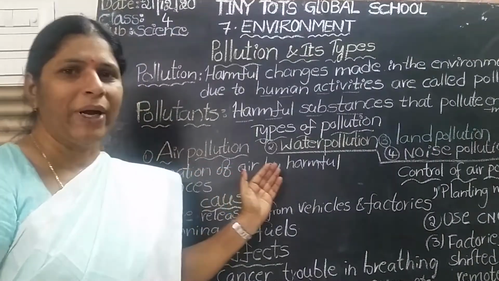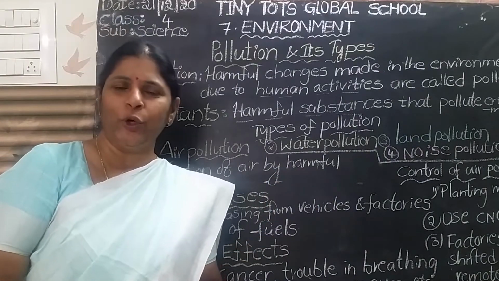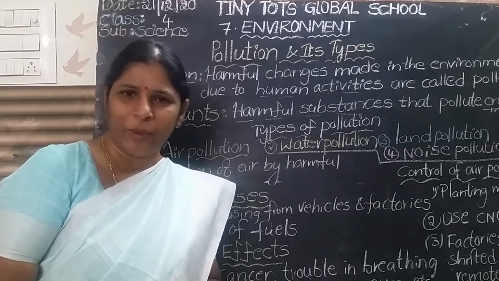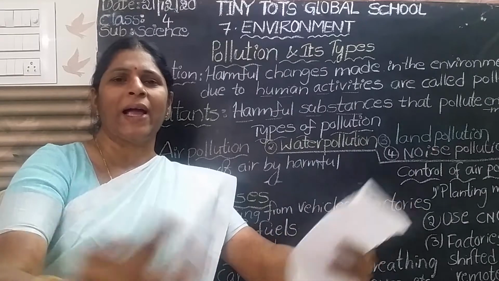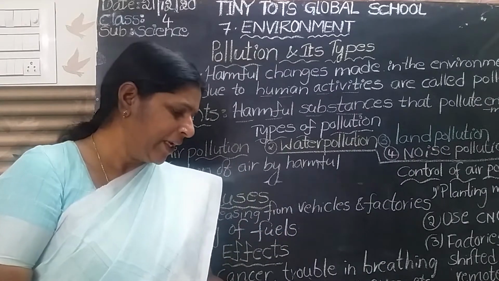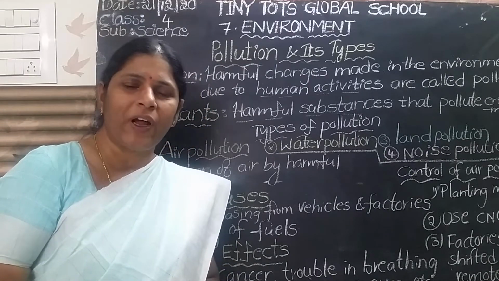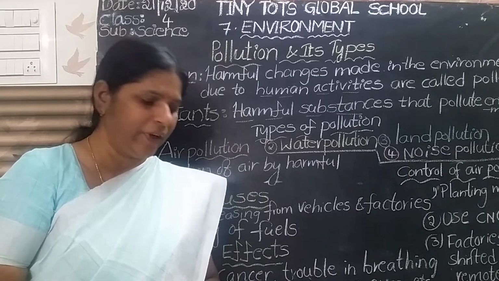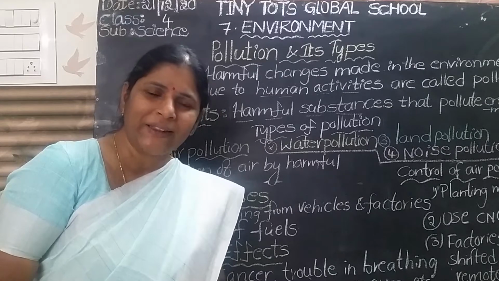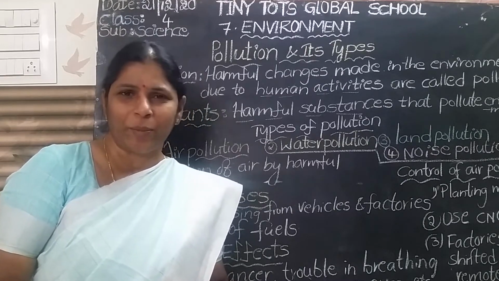Contamination of air by harmful substances is known as air pollution. Already we know that. Last year you learned what the atmosphere is. The huge blanket of air that surrounds the earth is called the atmosphere.